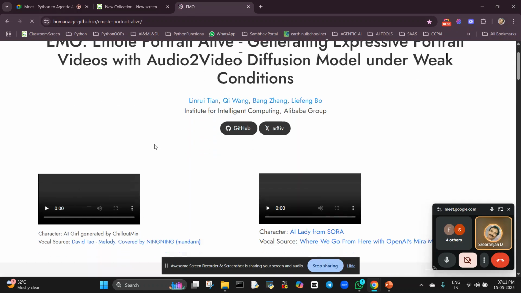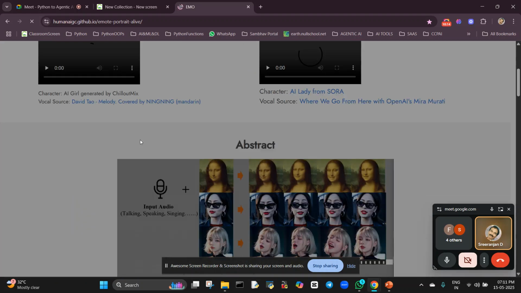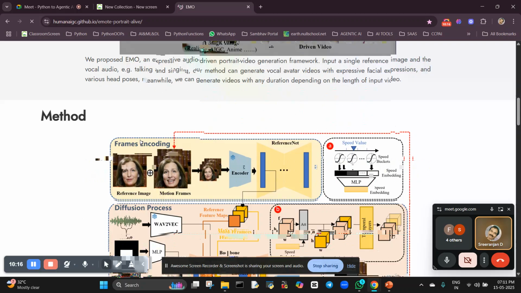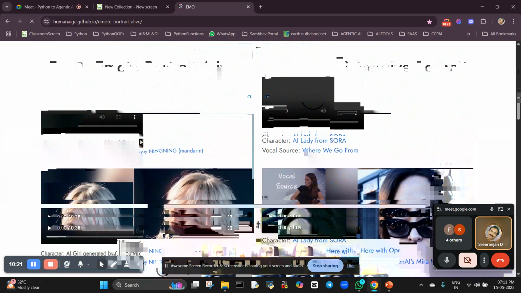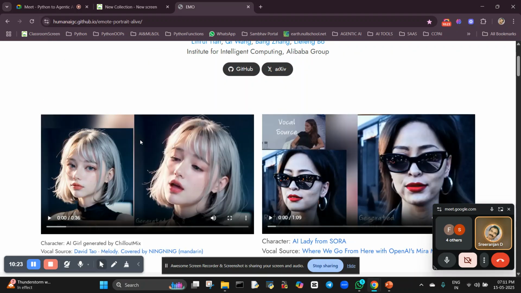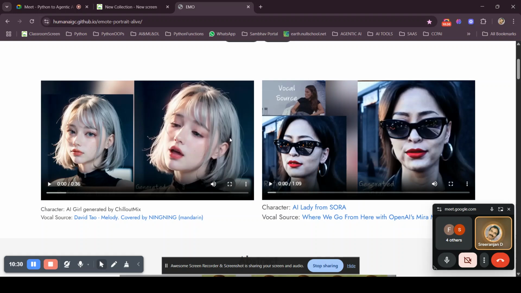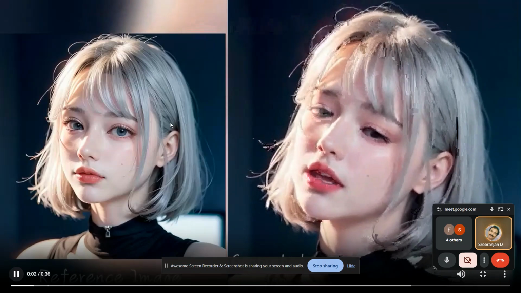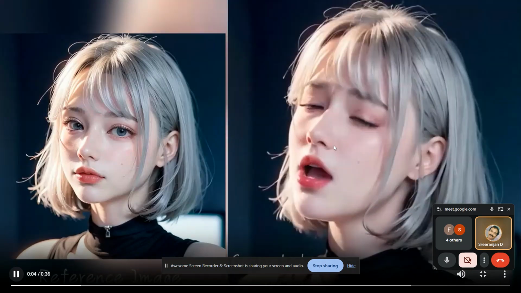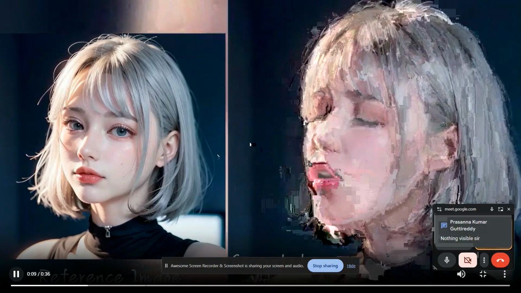Okay, this is one of the examples you can see here. If I take one image, that image will be made into a singer. It can speak, it can sing, it can dance. I'm going to show you this. See here, just taking one image. See how nice it is. Automatically you can see that image is going to...